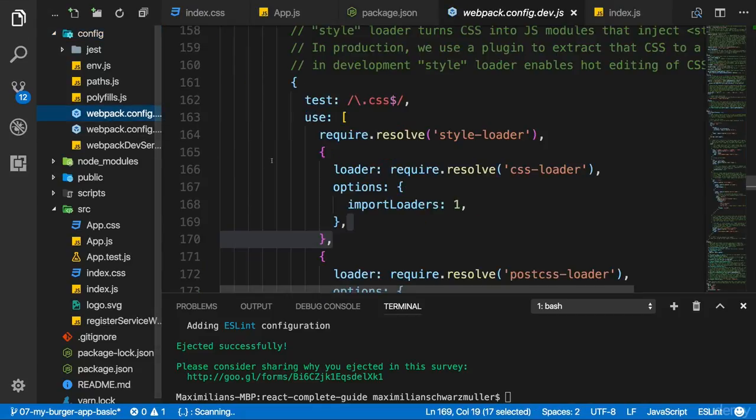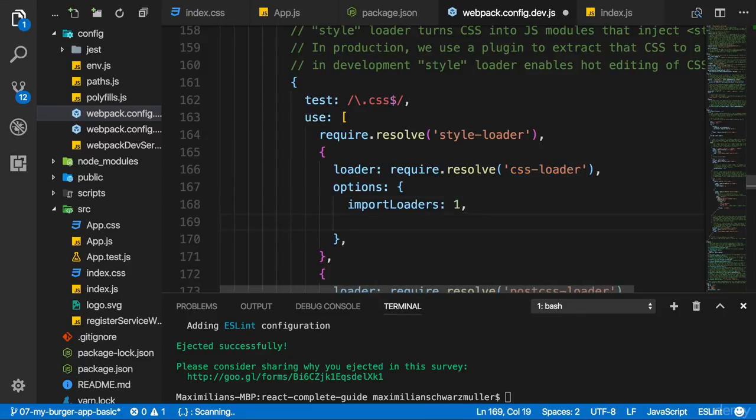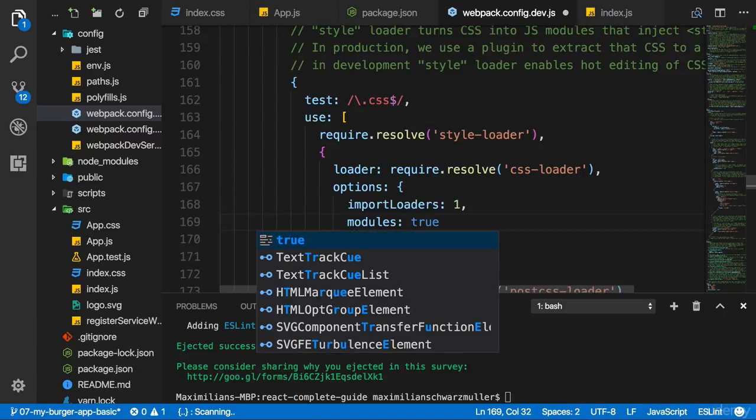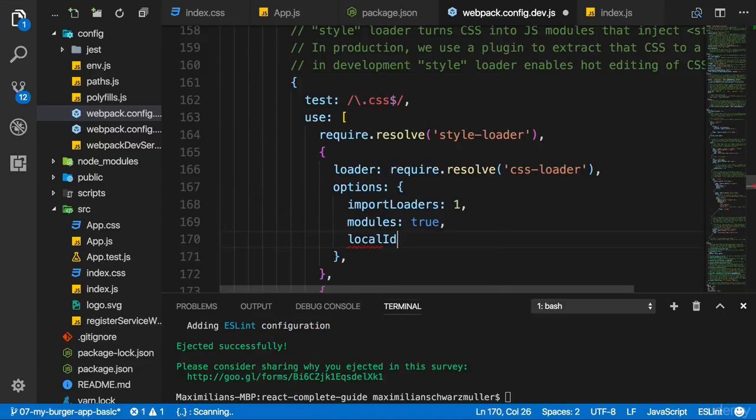Now let's dive into the first of the two and search for the part where you have the CSS test and the CSS loader. There, as I showed you in the mentioned module, you have to add modules true to the options of that loader and add the localIdentName option to basically define the CSS class name it will automatically generate and assign.